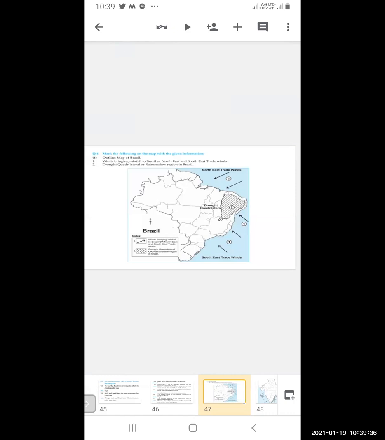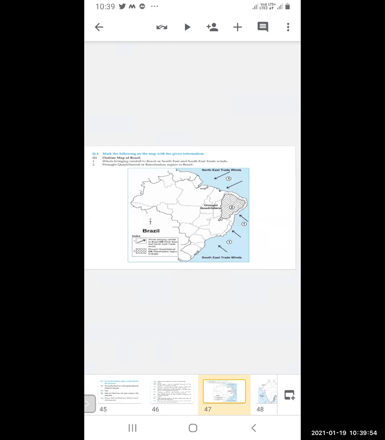Very easy. If this question is asked, you have to draw the arrows in the upper part, that is north, and down south, and you have to write northeast trade winds and southeast trade winds. And you have to write the number 1, or whatever number the question has.